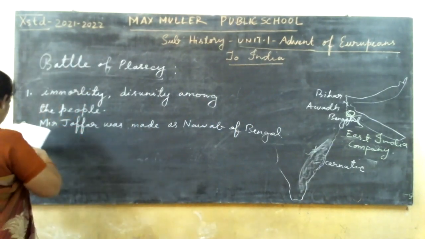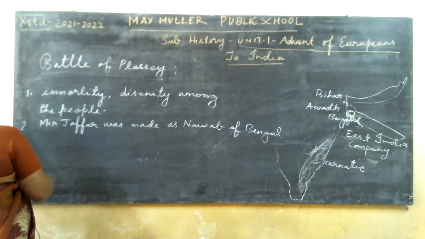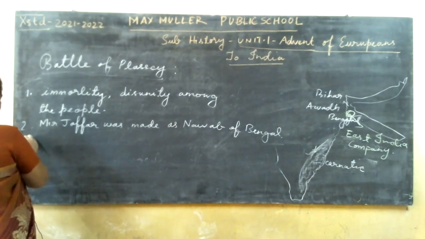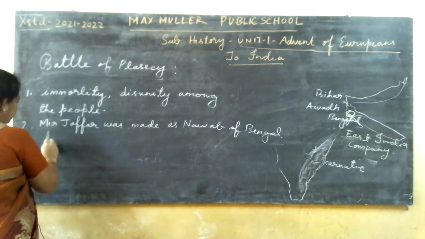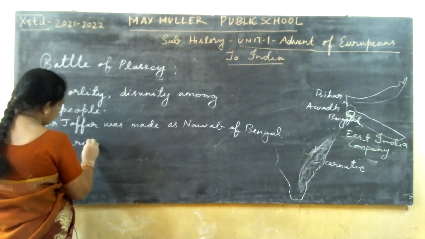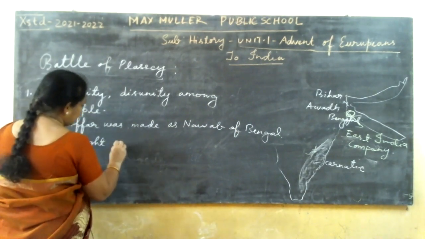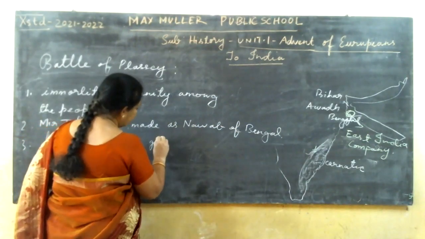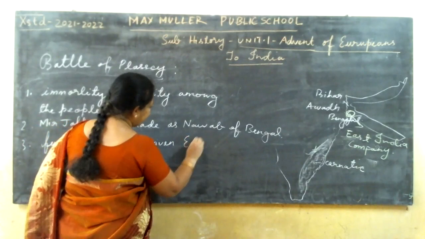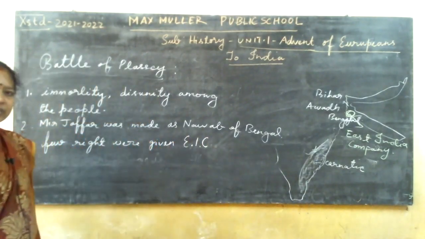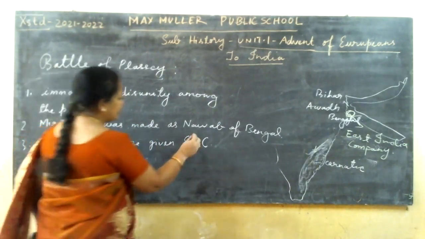Next, the company gained exclusive rights. Some special rights were given to the East India Company. EIC means East India Company.